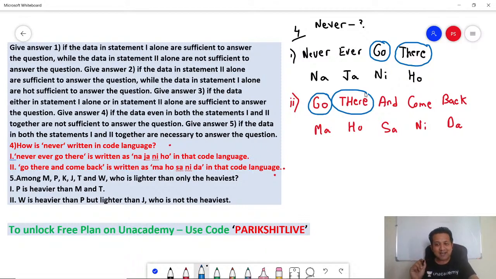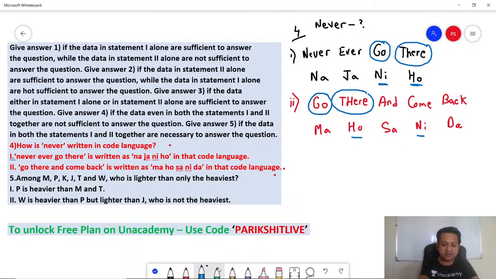So if the words are common, it also means there should be 2 quotes which also got to repeat. Which are the 2 quotes which are repeating? Ho is repeating in both, right? And ni is repeating in both. It means ho and ni must be the quotes for go and there in any order. One will be go, one will be there, right? Ho and ni.